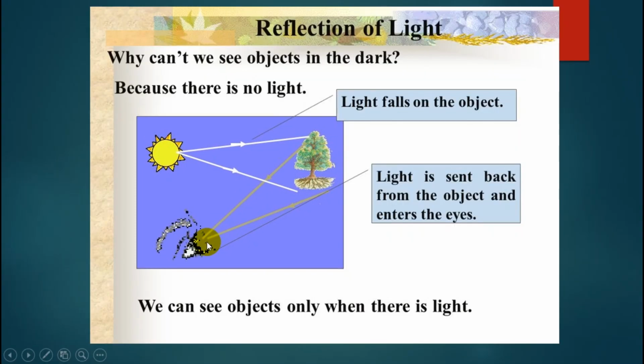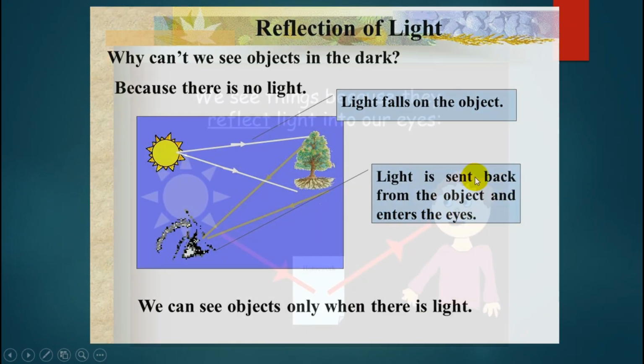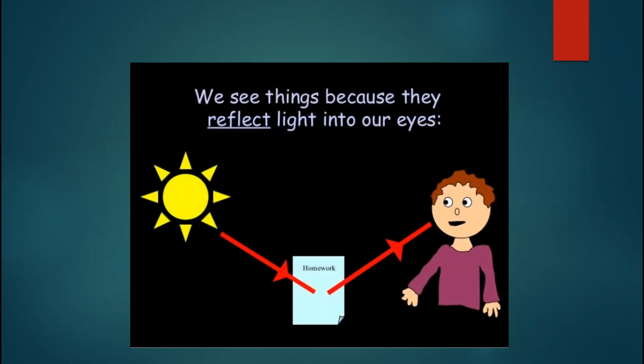So we can say light falls on the object and light is sent back from the object and enters the eyes. Sent back, we can say reflected. We can see because they reflect light into our eye. How do we explain this picture? Okay, light falls on the homework and the homework reflects light into our eye.